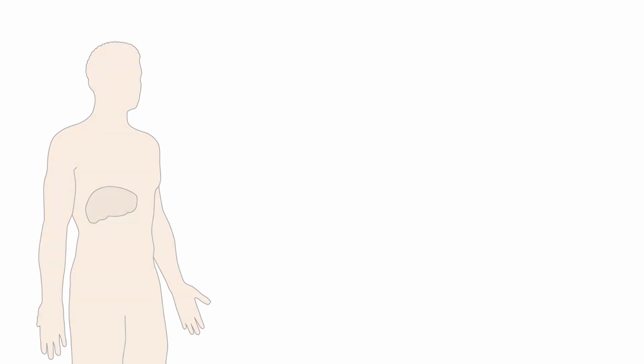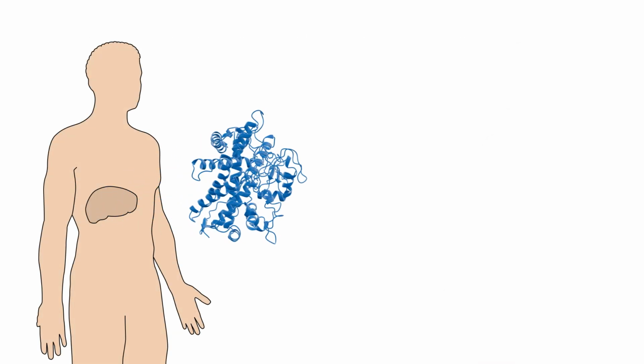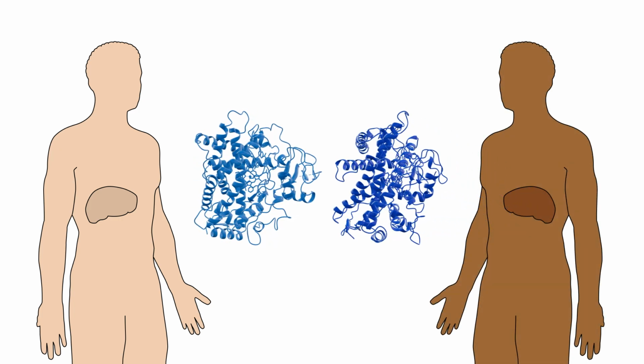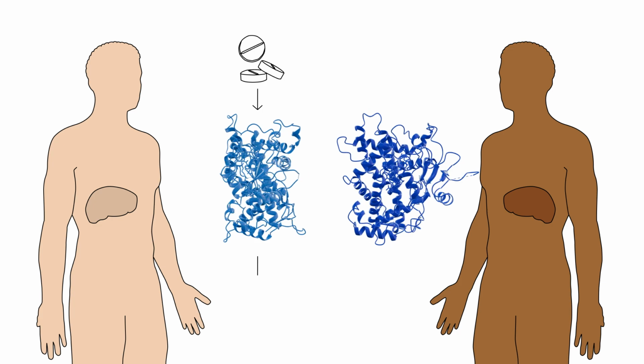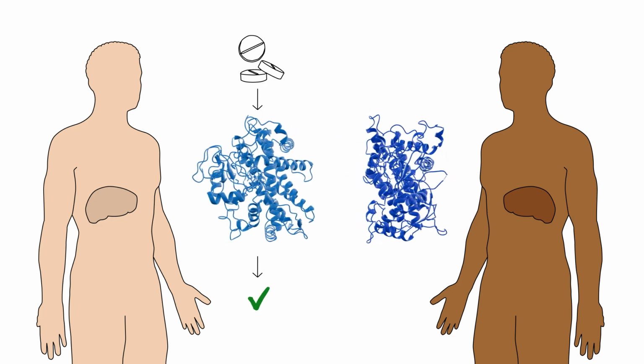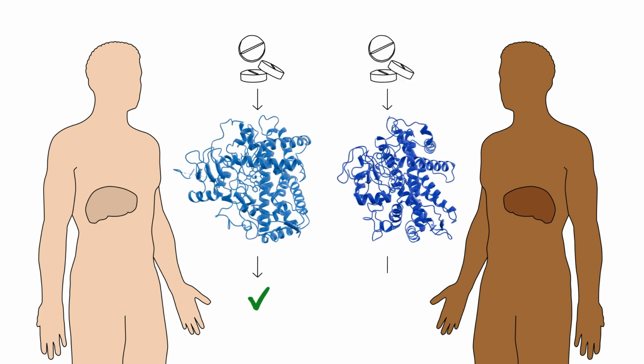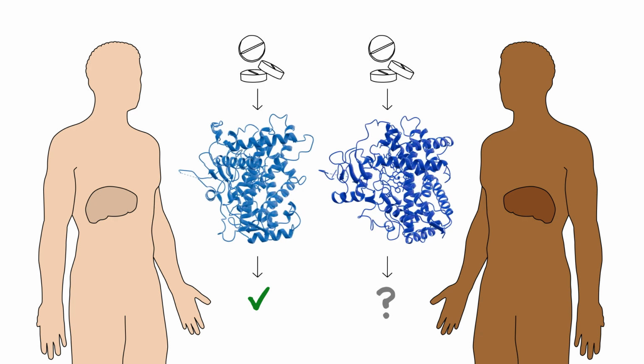For example, certain metabolism-related genes differ between people of different populations. As a result, known associations between genes and drug responses based largely on genes of European ancestry may not be accurate for the entire population.